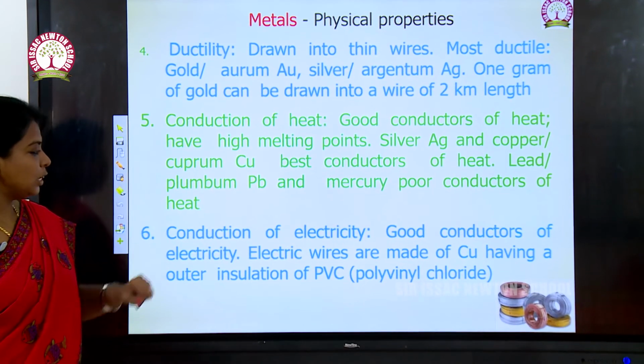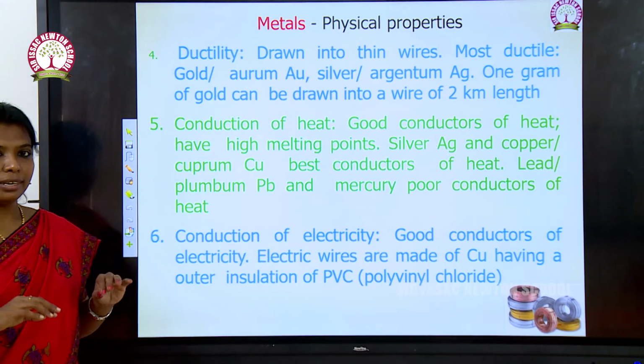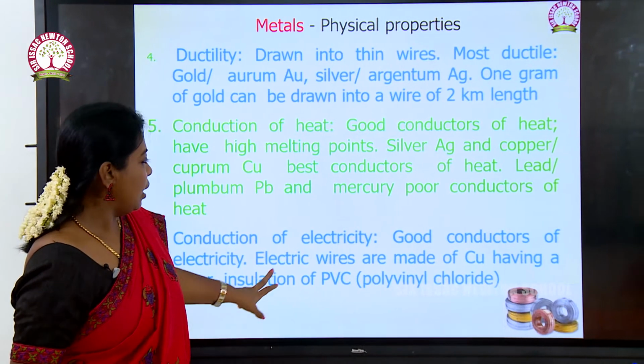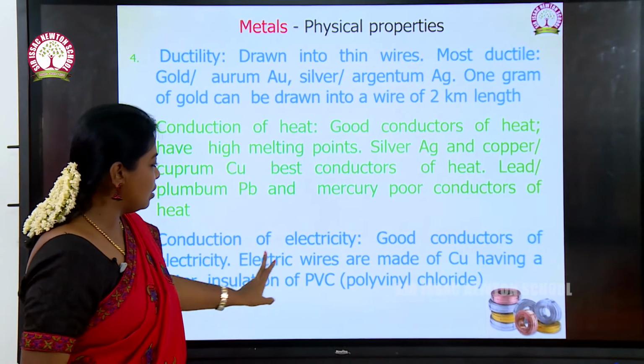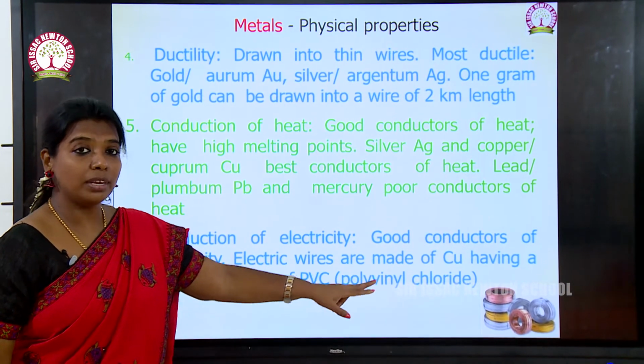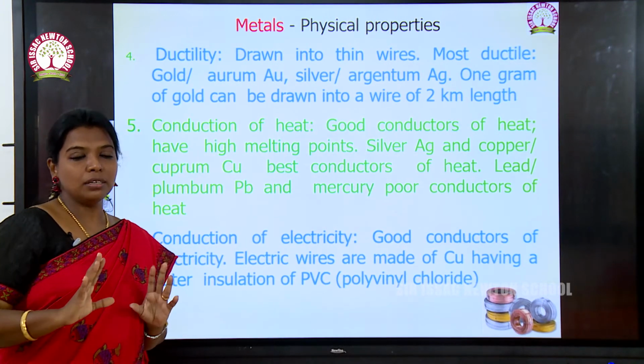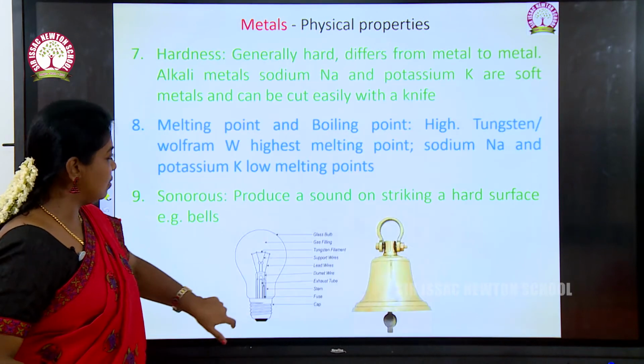And the sixth point is conduction of electricity. All the metals conduct electricity. The good conductors of electricity, or electricity wires, are made up of copper. We all know that. So all the metals are good conductors of electricity.